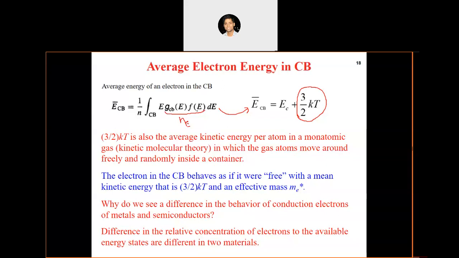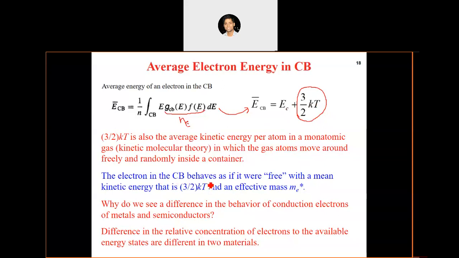That is true for the electrons in the conduction band, because the concentration of electrons is very, very low in the conduction band. All right. And due to this, the average energy of electrons in a semiconductor in the conduction band comes out to be 3/2 kT. Why I'm not taking this into account is because this is just the reference, I mean, this is actually the potential energy. Above that, this 3/2 kT is purely the kinetic energy of the electrons in the conduction band. And this is the more interesting part of the energy of the electron.